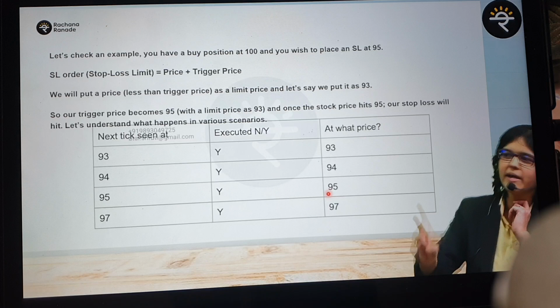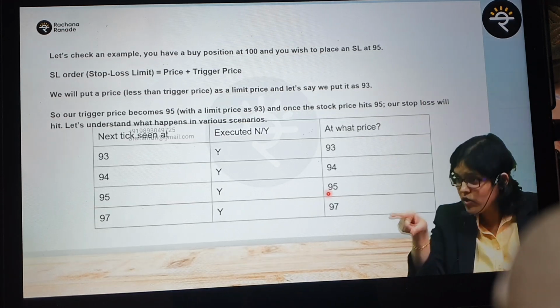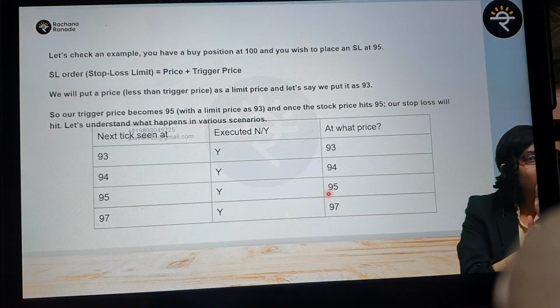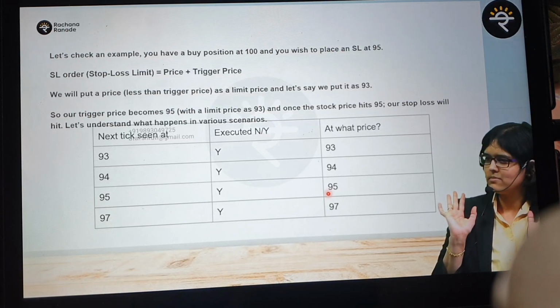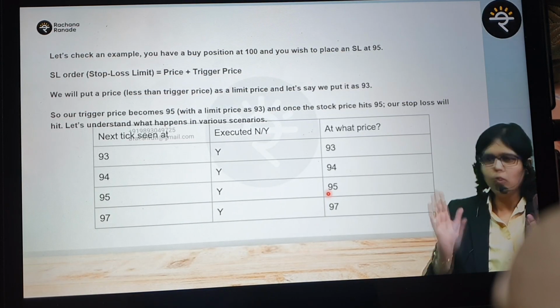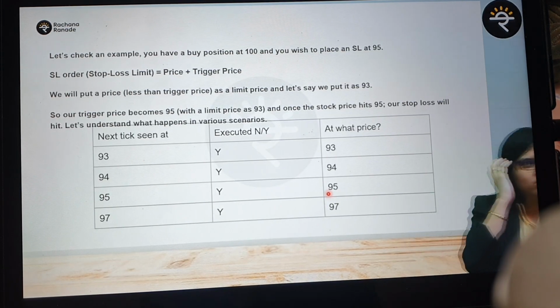You put the trigger price much higher compared to the stop loss price. If you are going to cry over that, then ideally if your stop loss is 93, the trigger price should be 93.2, 93.5, just that, so that you don't cry. Have you understood this? Once triggered, please understand, look at the emotions also.